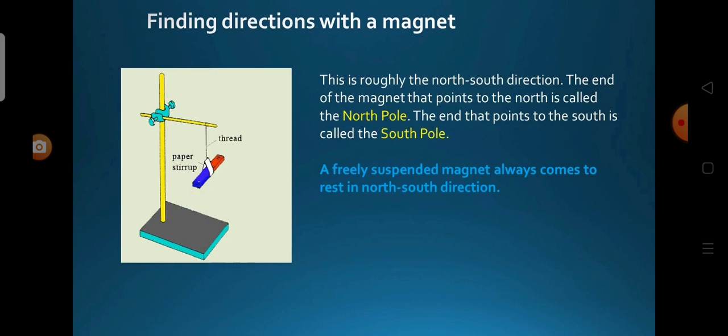Repeat it 3 or 4 times. This is roughly the north-south direction. The end of the magnet that points to the north is called the North Pole. The end that points to the south is called the South Pole. A freely suspended magnet always comes to rest in the north-south direction.